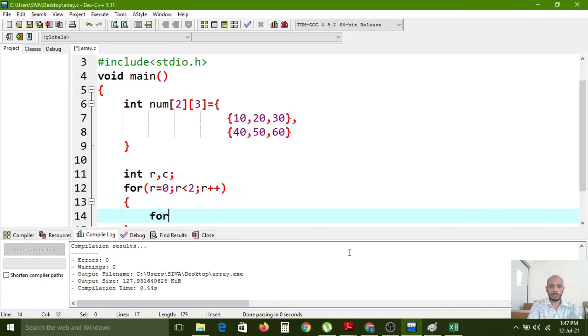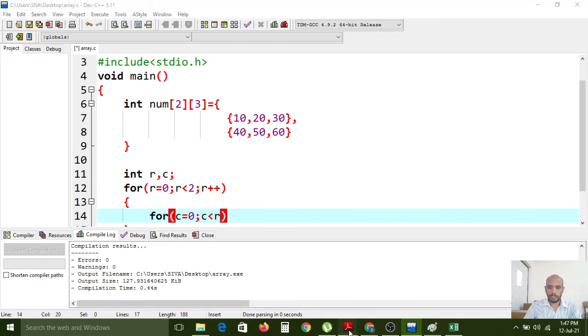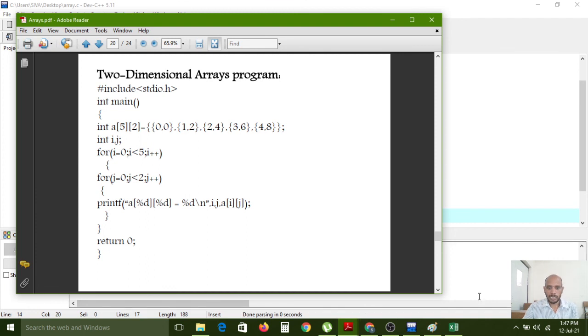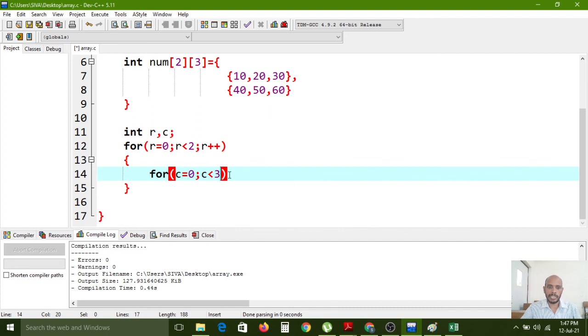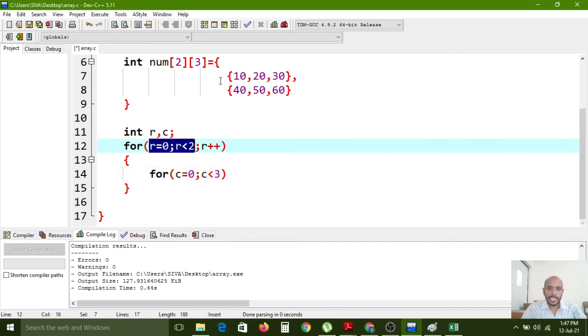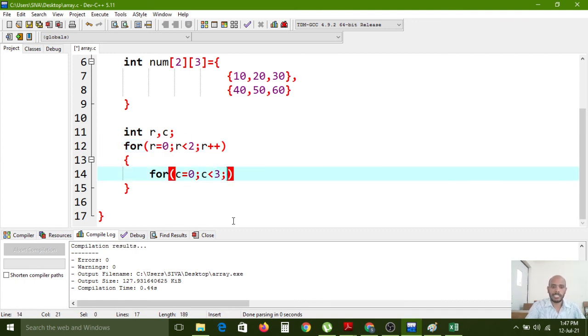Now inside, columns, second index: C equal to 0, C less than 3 columns. 3 times iteration is required here, and for row wise 2 iterations are required. 2 rows we have, so 2 iterations; in the columns, 3 iterations. So that's why C less than 3, C plus plus.